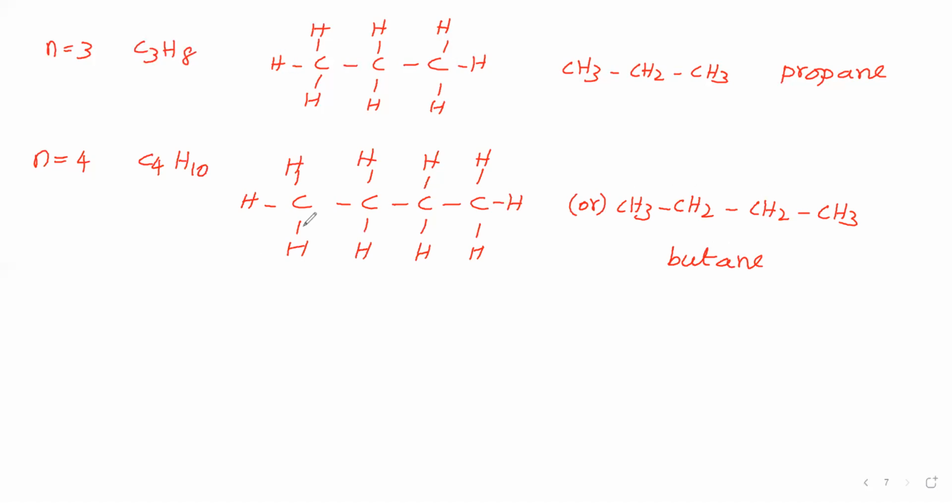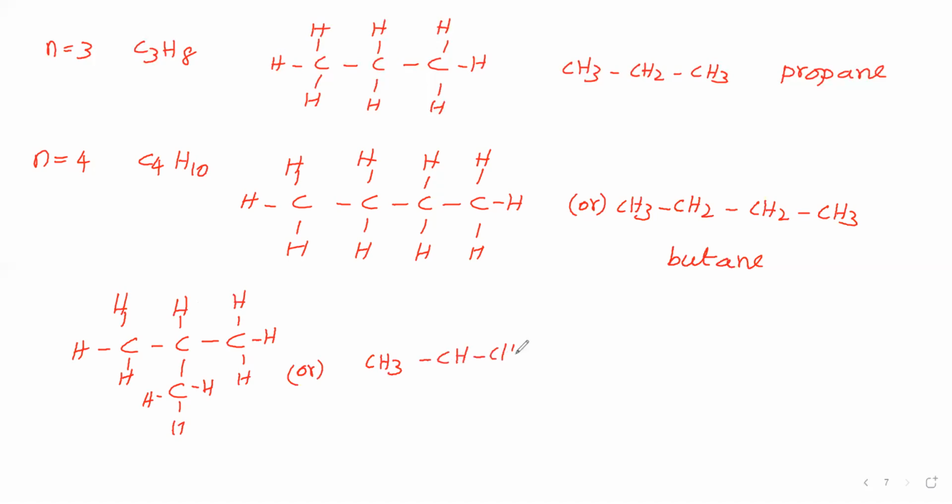Next, here this 4 carbon atoms arrangement will change. 3 carbon atoms we will write straight, 1 carbon we will write down. Now we will give hydrogens. For this carbon 3 hydrogens we have given, for this carbon 1, for this carbon 3 hydrogens we will give. Now last carbon 3 hydrogens we are giving. So we can write this one in the form of CH3, CH3, then CH3, like this we have written.